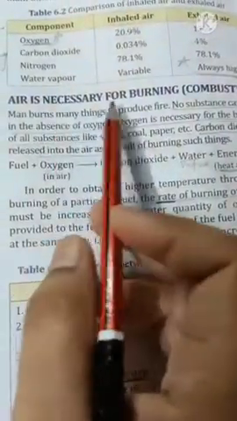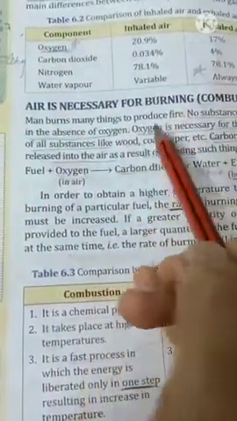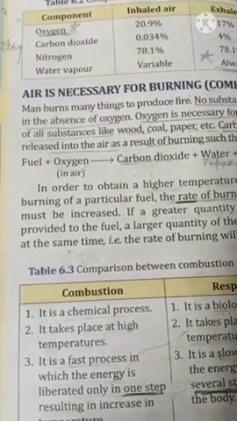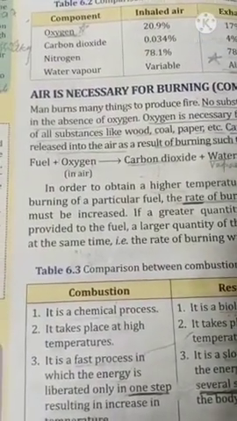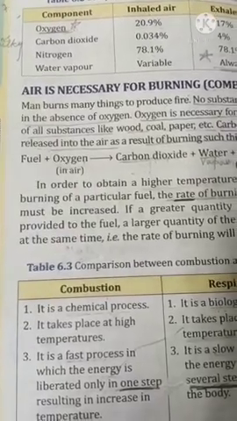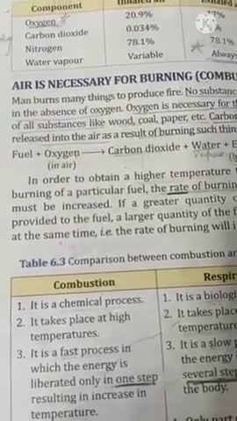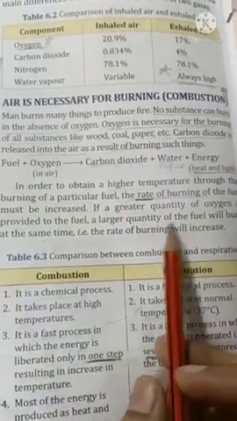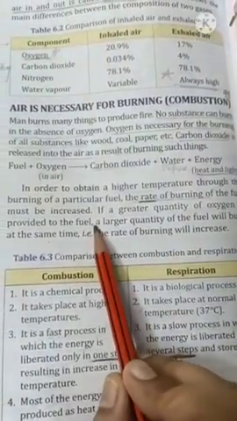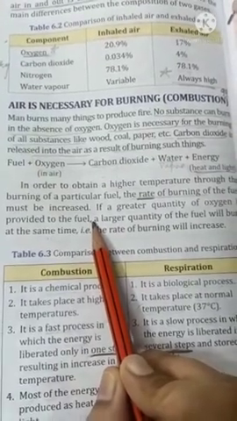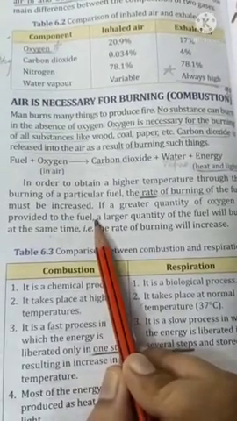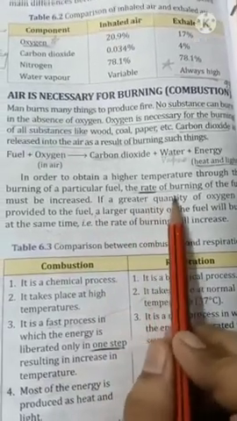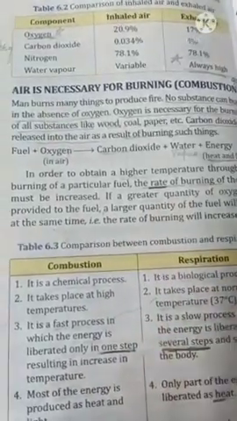So air is necessary for burning because if air is not there, then oxygen will not be there. And without oxygen, burning is not possible because oxygen supports burning. And the rate of burning increases as the amount of oxygen available increases. If the amount of oxygen is more, the rate of burning will be more. Rate of burning means the speed of burning will be more.